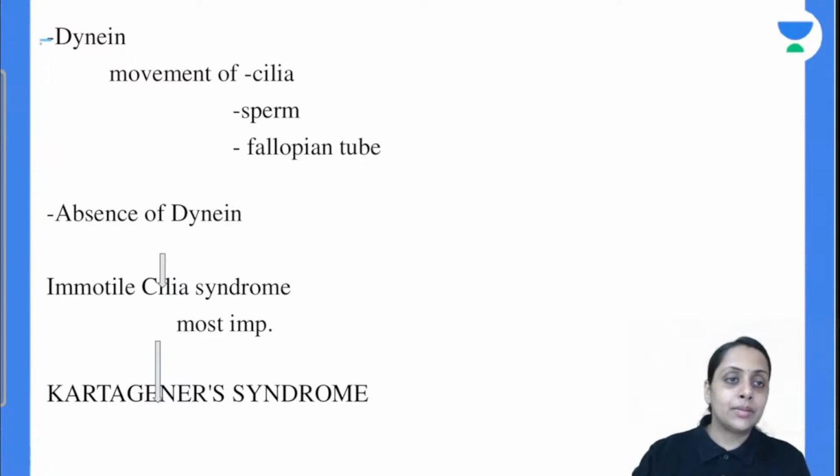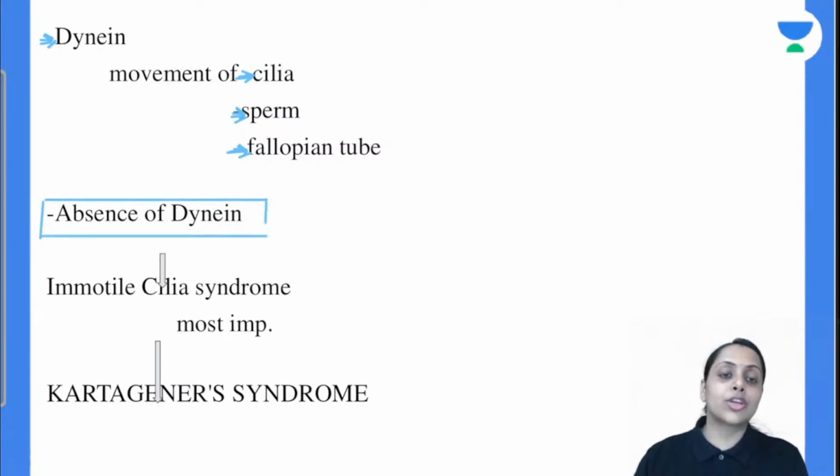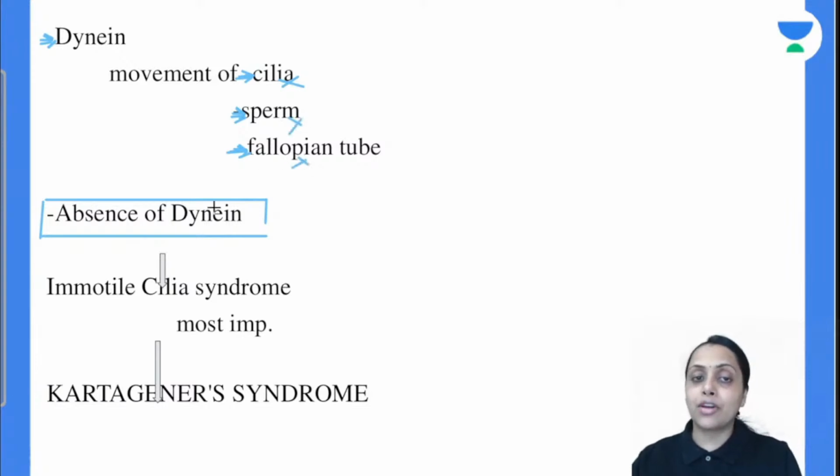So this dynein is important for the ciliary movement. Besides that, it is also important for movement of sperm as well as fallopian tubule. Now coming to the clinical aspect, that is absence of this dynein. So if dynein is absent, what will happen? Ciliary movement stops, sperm movement will not happen, fallopian tube movement will not happen. So it is going to lead to the immotile cilia syndrome.